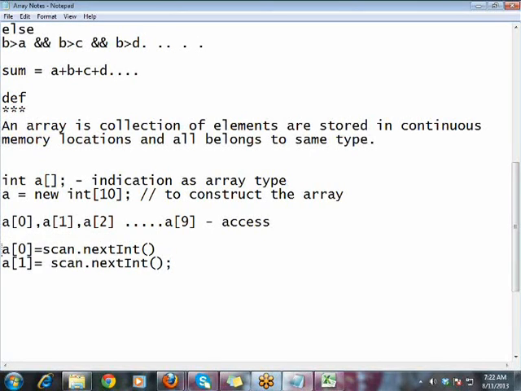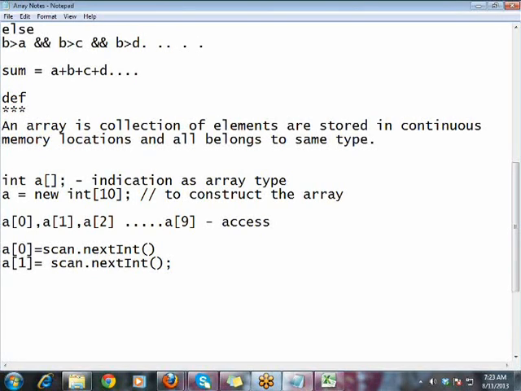But here, if you can see, the same situation is repeated. Only the declaration became easy with the array, but next time whenever you need to read the data, again you need to do it individually. It is very difficult.